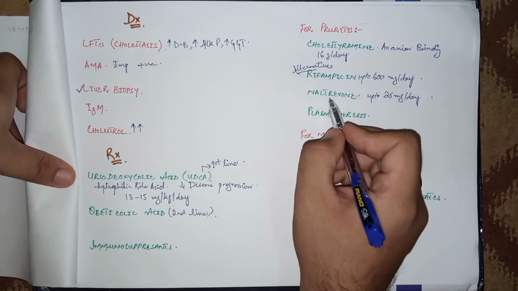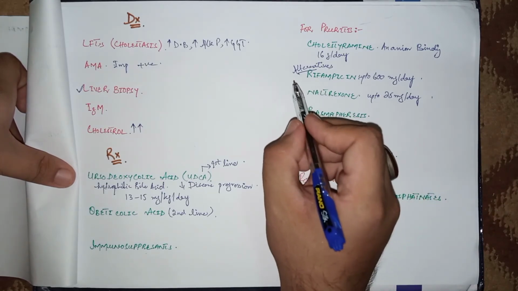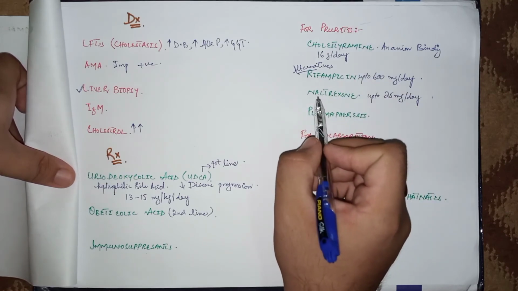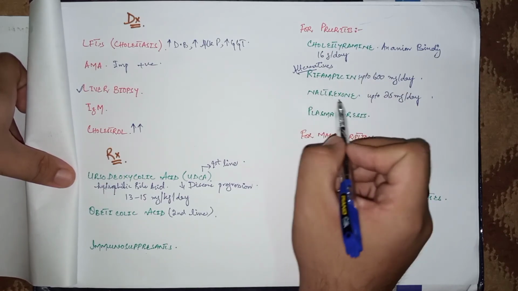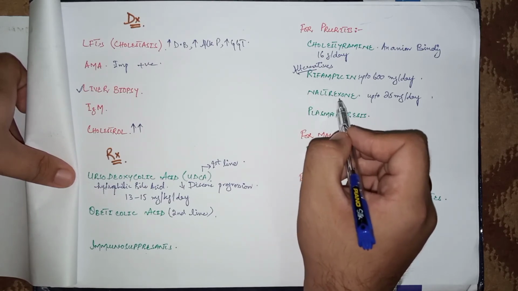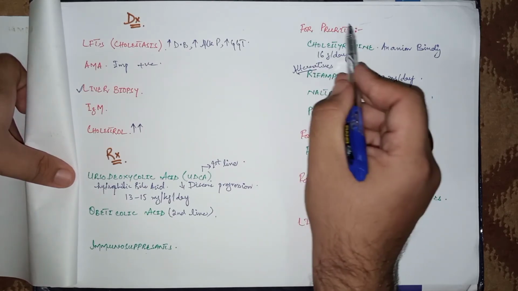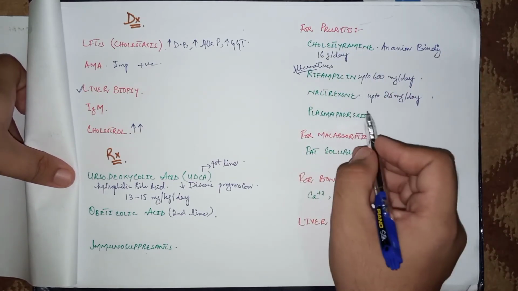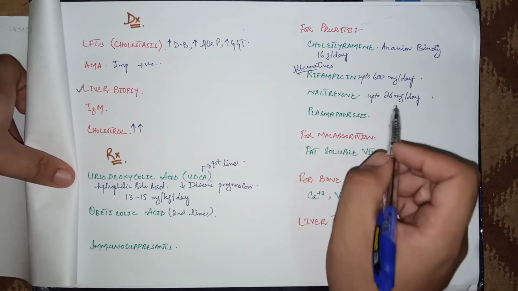It has been seen that in patients of primary biliary cholangitis, the pruritus may be due to upregulation of opioid receptors. So sometimes naltrexone works properly to reduce the pruritus, or the itching. Also, plasmapheresis is an option, that is to remove the antibodies from the blood.